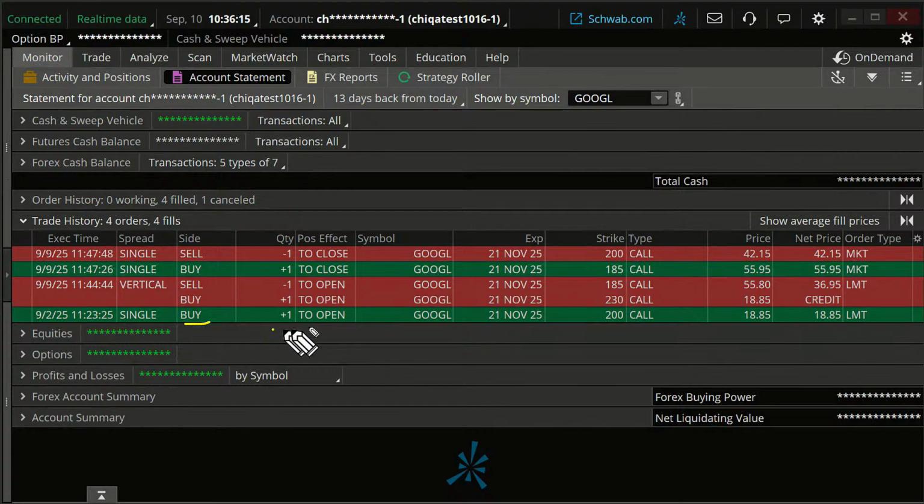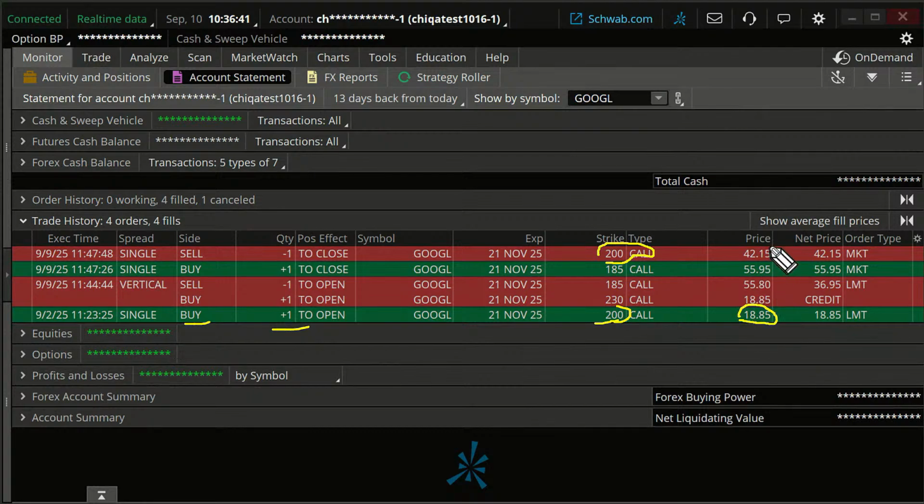We bought a long call on Google, a $200 call, and it was very nice, okay? The stock went up. It went up significantly. Yesterday, what I did is I sold that $200 call right here. So we bought it for $18.85.